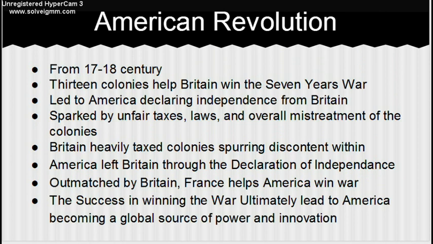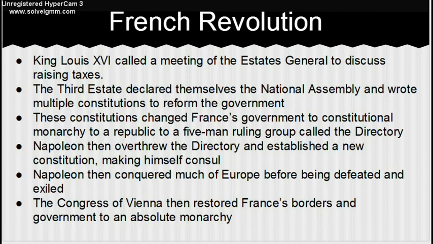American Revolution. From the 17th to 18th century, the 13 colonies helped Britain win the Seven Years' War. This led to America declaring independence from Britain. This was sparked by unfair taxes, laws, and overall mistreatment of the colonies. Britain heavily taxed the colonies, spurring discontent within. America left Britain through the Declaration of Independence. Outmatched by Britain, America was helped by France to win the war. The success in winning the war ultimately led to America becoming a global source of power and innovation.